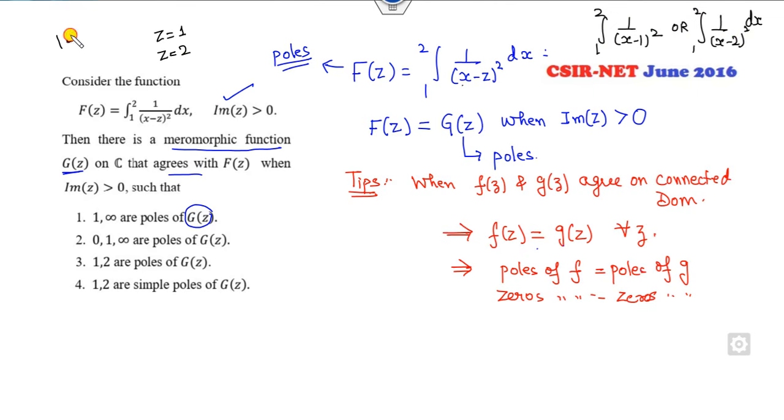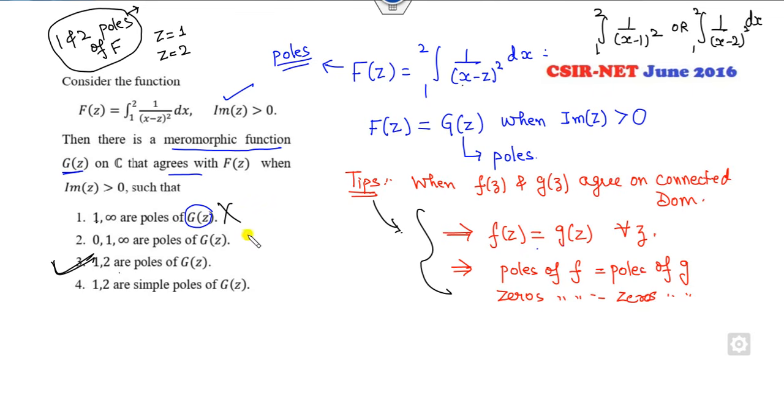So what is the meaning of that? 1 and 2 are poles of f. Once 1 and 2 are poles of f, then 1 and 2 are poles of g as well by using this shortcut trick. So 0, 1, infinity are cancelled. 1 and 2 are simple poles, because there's a single one, so it's simple.